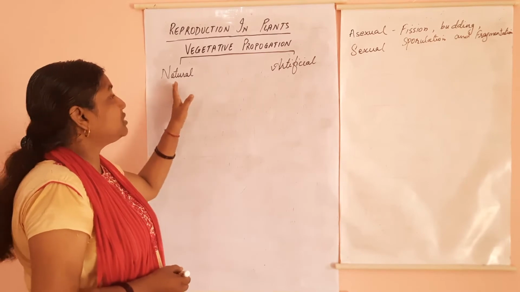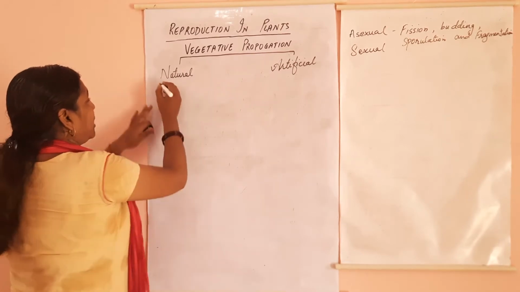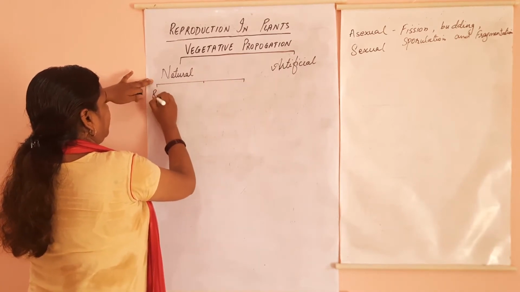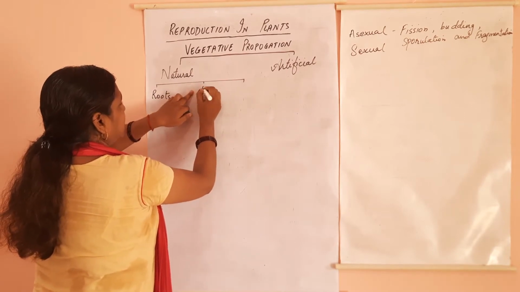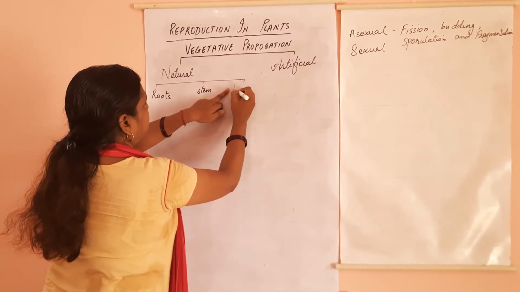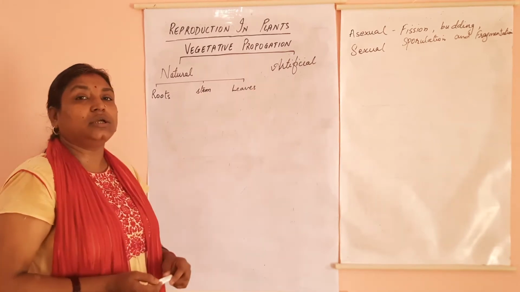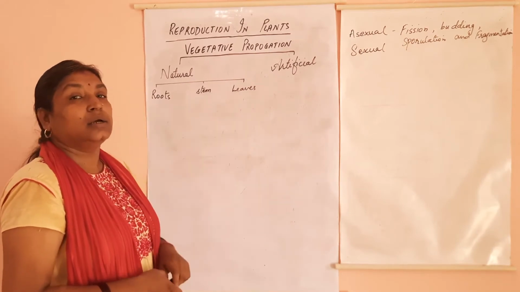Natural vegetative propagation occurs in nature. This is done in three ways: one from roots, one from stems, and the other from leaves. So natural vegetative propagation takes place through roots, stems and leaves.